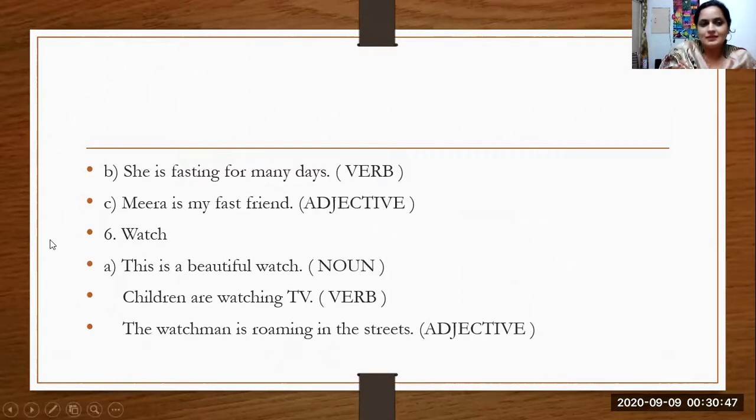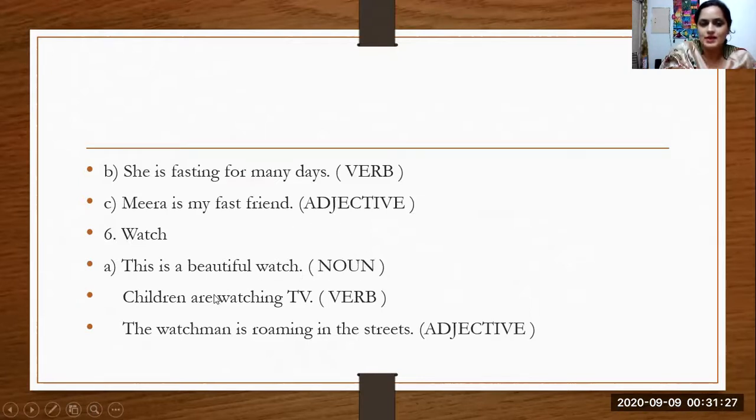Clear? The next word is watch. Watch. Okay. This is a beautiful watch. Now, everybody knows watch is the name of something very dear to everyone. Okay, सबको बहुत शौक होता है watches का. This is a beautiful watch. I have a golden watch. I have a black colored watch. My uncle gifted me a wrist watch on my birthday. You're doing some letters also, letter to uncle for birthday gift, and you use this word very commonly like watch. So there watch becomes a noun because it is the name of something.